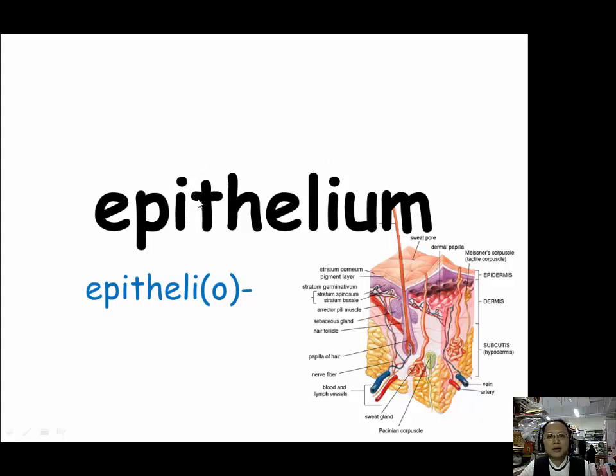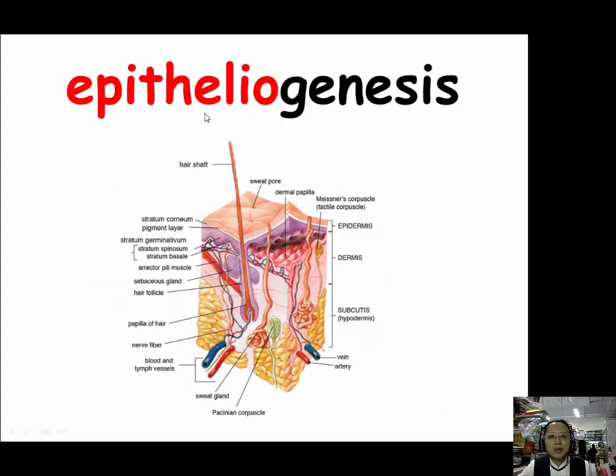For things that are related to epithelium, we have this prefix, epithelio, E-P-I-T-H-E-L-I-O. Our example is epitheliogenesis. Epitheliogenesis is the development of the epithelium. Development and the formation of our epithelium is called epitheliogenesis.